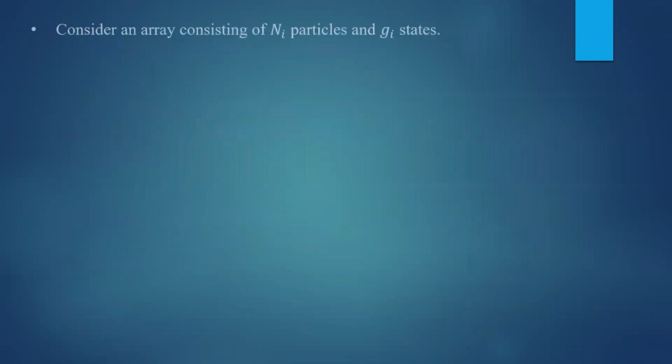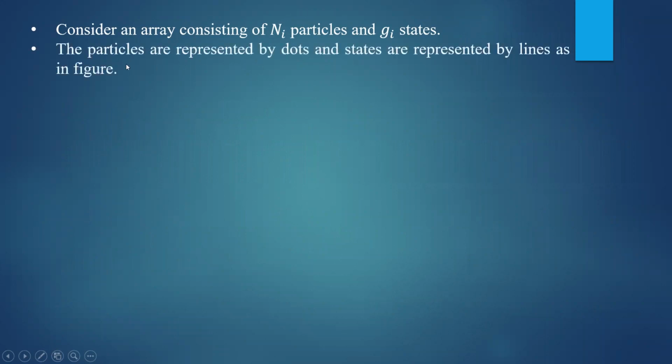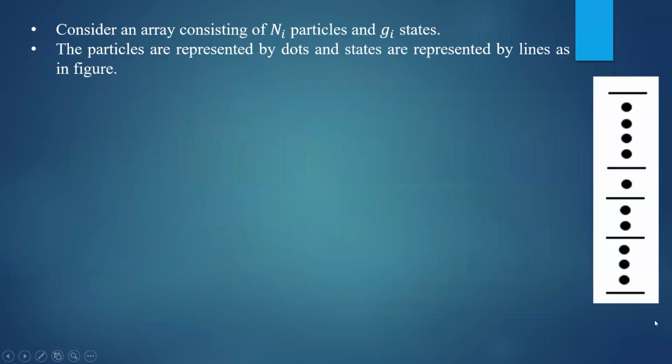Now, according to this condition, let us consider an array consisting of Ni particles and Gi states. I will represent the particles as dots and states as lines, as in this figure. This is the first state. A line represents one state. The first state consists of 3 particles, the second state consists of 2 particles, the third state 1 particle, and the fourth state has 4 particles. The fifth state has no particles. So this is one array.